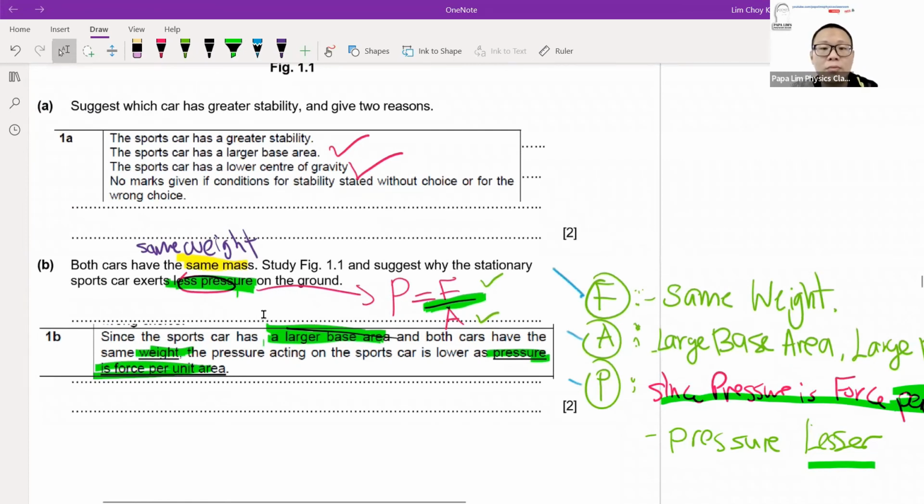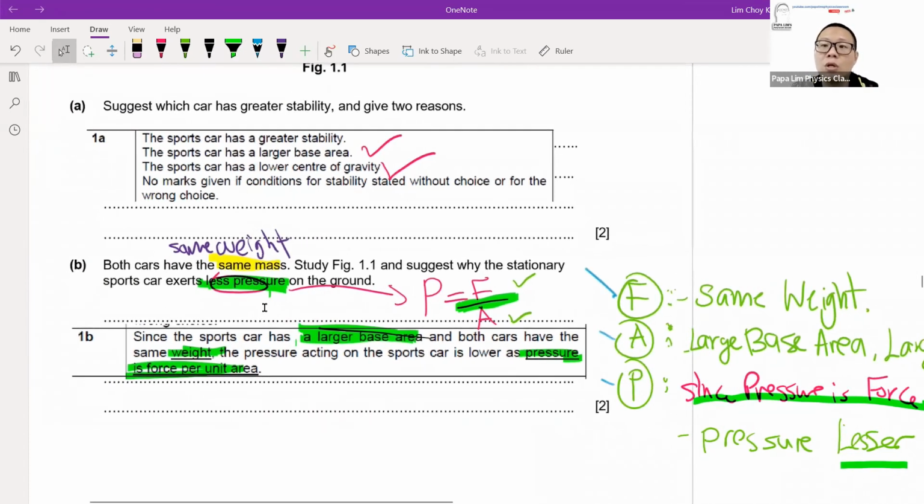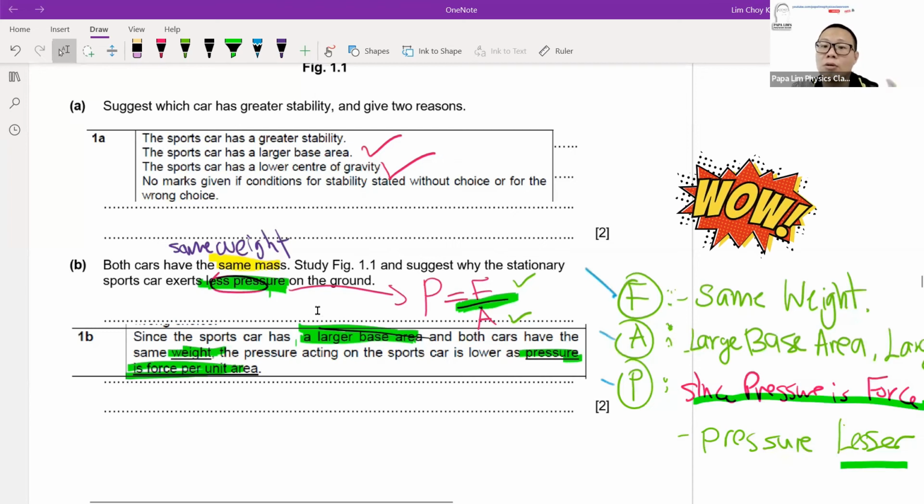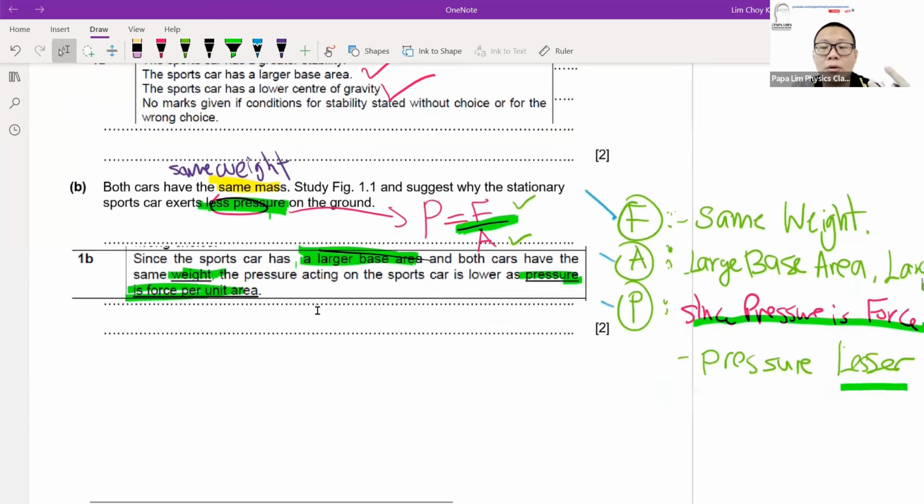Okay, so that's why one of the key things that I always tell students is to use the formula not just for calculation, but also as a guide for writing your answer, for crafting your keywords. Okay, your calculation and your formulas, and the explanation, the writing, the wordings, are actually complementary to each other.